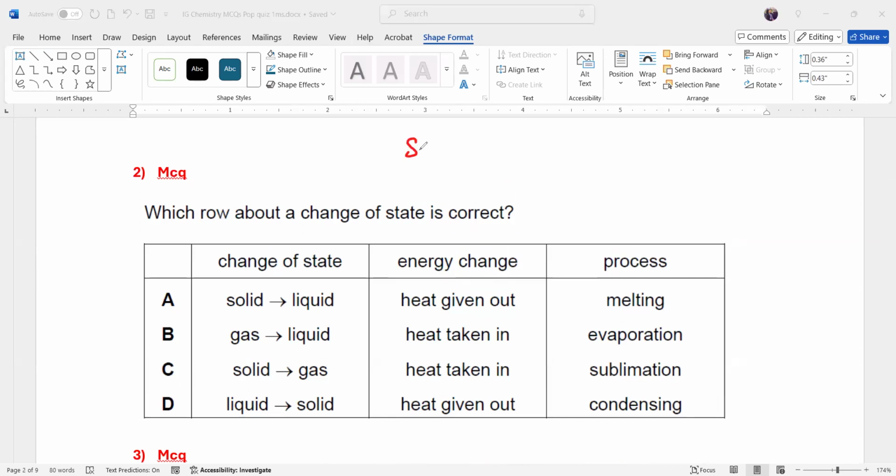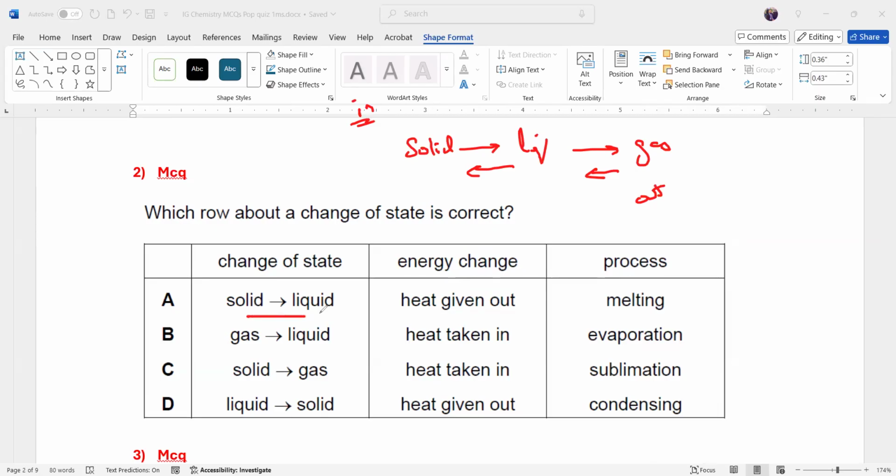First, remember one thing: when a solid is turning into a liquid, or a liquid is turning into a gas, heat energy is taken in. The opposite happens when a gas turns into a liquid or a liquid turns into a solid: the energy is given out. So we check the options.